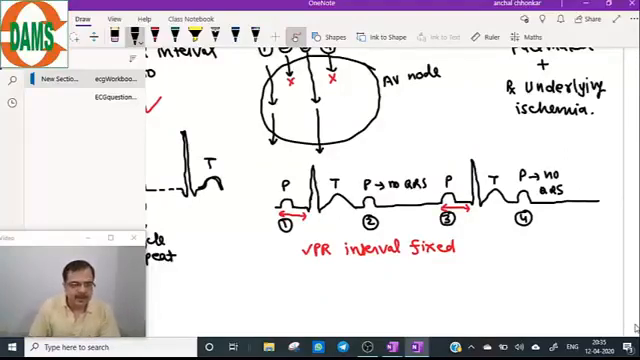Number one question, listen to the question very carefully. Yes, PR interval can be prolonged. Now, question number one: each P wave is followed by QRS. True or false? Mobitz type 2, true or false question.